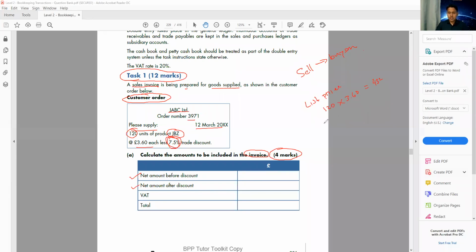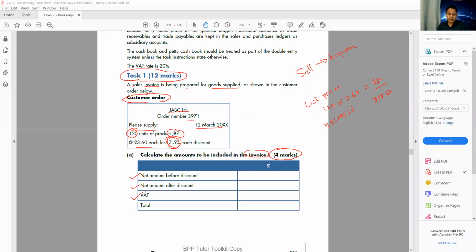So if I multiply 432 by 92.5%, it will give me the same result. Obviously, use the way you're comfortable with. You can subtract 7.5% from the total, or multiply straight away. It's up to you. So we get 399.60.